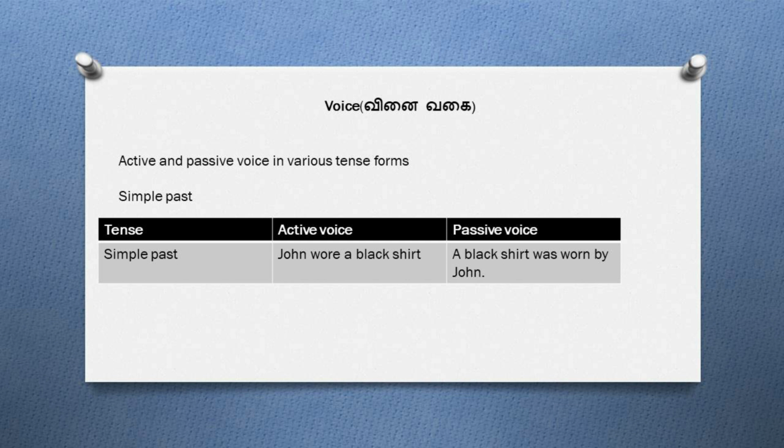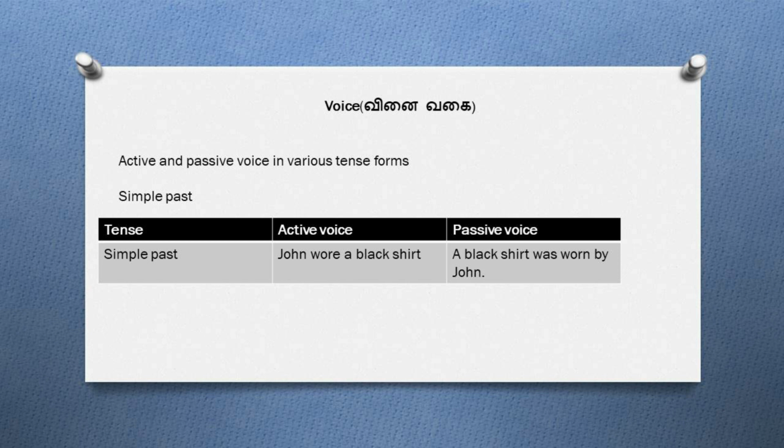Now let's see the transformation of a sentence to its passive form involving the tense simple past. Look at the sentence that is given to you. John wore a black shirt. As I told you, split up the subject, verb and the object. John is the subject, wore is the verb and a black shirt is the object. To convert this sentence to its passive voice, start the sentence with the object, that is a black shirt. Now coming to the verb.